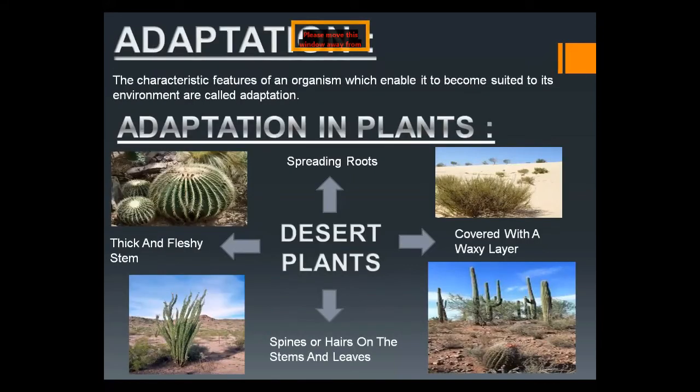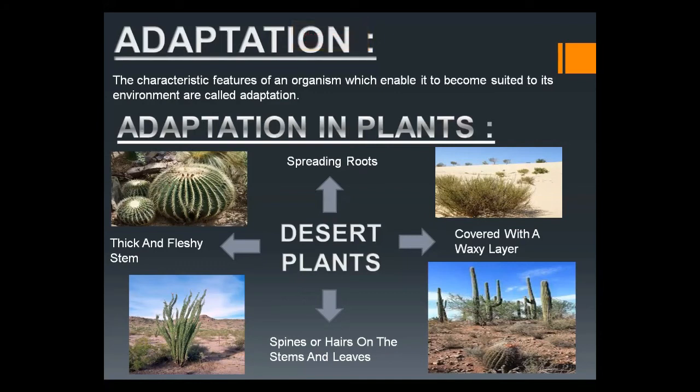Now, the next term, adaptation. What is adaptation? Adaptation is the characteristics or features which an animal gets, and by this adaptation the living organism enables itself to be suited and easily live in a specific environment.